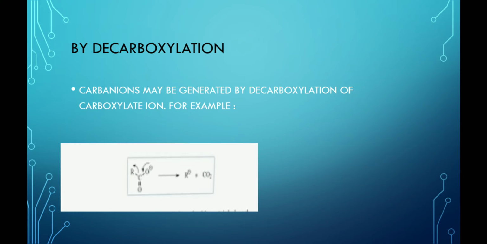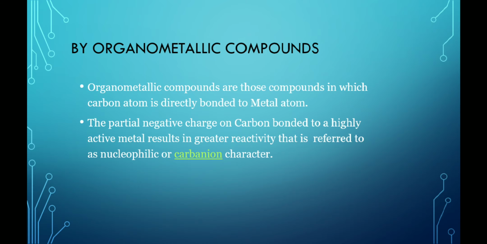Second method is by decarboxylation. The carbanions may be generated by decarboxylation of the carboxylate ion. In this example, the carboxylate ion produces carbanion with the elimination of carbon dioxide. Third, by organometallic compounds. The organometallic compounds are those compounds in which the carbon atom is directly bonded to the metal atom.